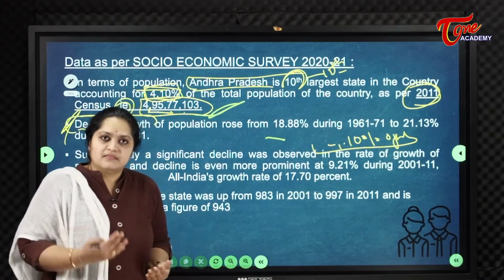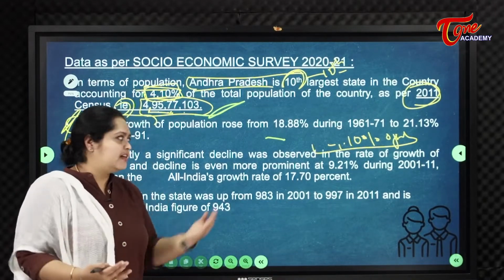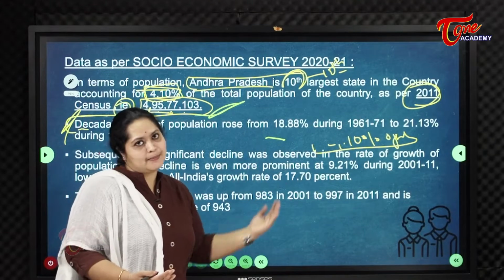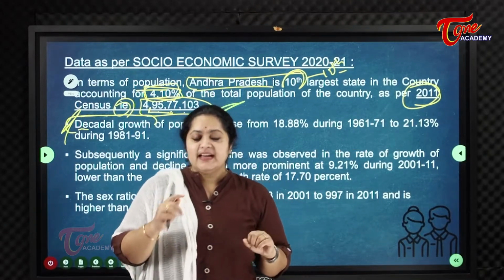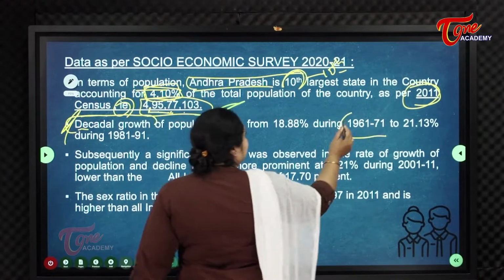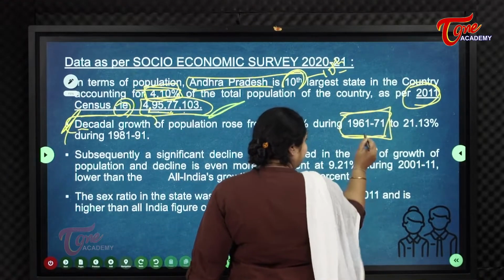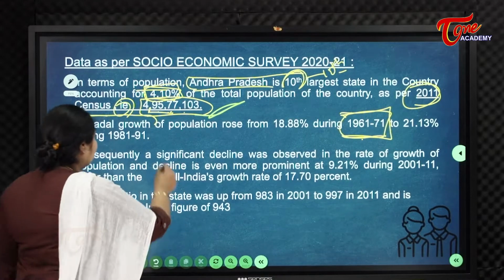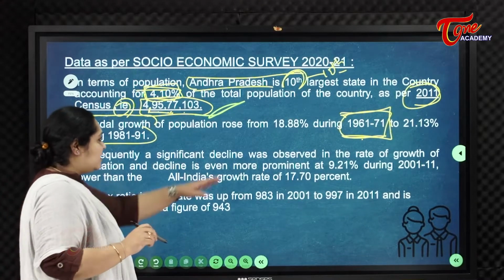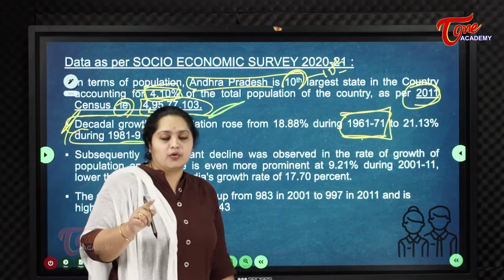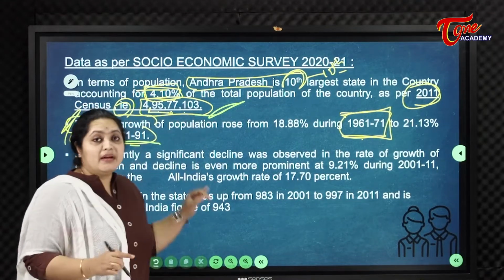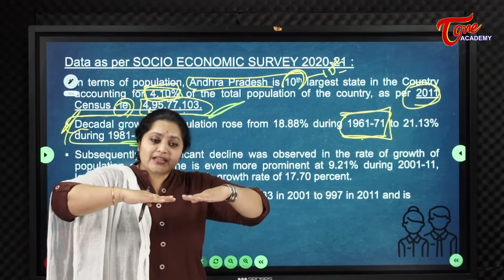So for every 10 years we are growing. For the state of Andhra Pradesh, decadal growth was seen only in 1961 to 71 and 81 to 91. That means only from 61 to 91 there was decadal growth, and from 91 to 2001 there was a decline.